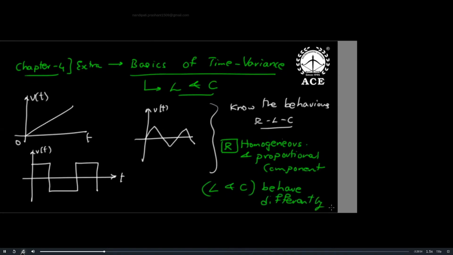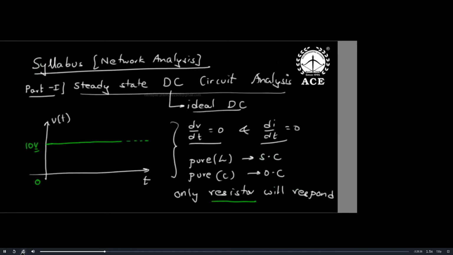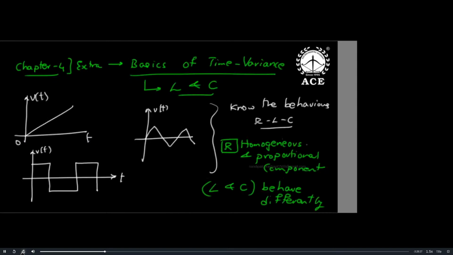So chapter 4 is very small but an interesting chapter, where we give the basics of time variance. Now what is this basics of time variance? Yes, I give different inputs. Based on the different inputs, the behavior of L and C is understood. That we should know, because in the first 3 chapters in DC, what happened? Inductor is short circuit in steady state, capacitor open circuit in steady state. But yes, when we go here, inductor and capacitor start behaving, and those secrets we should apply in part 2.